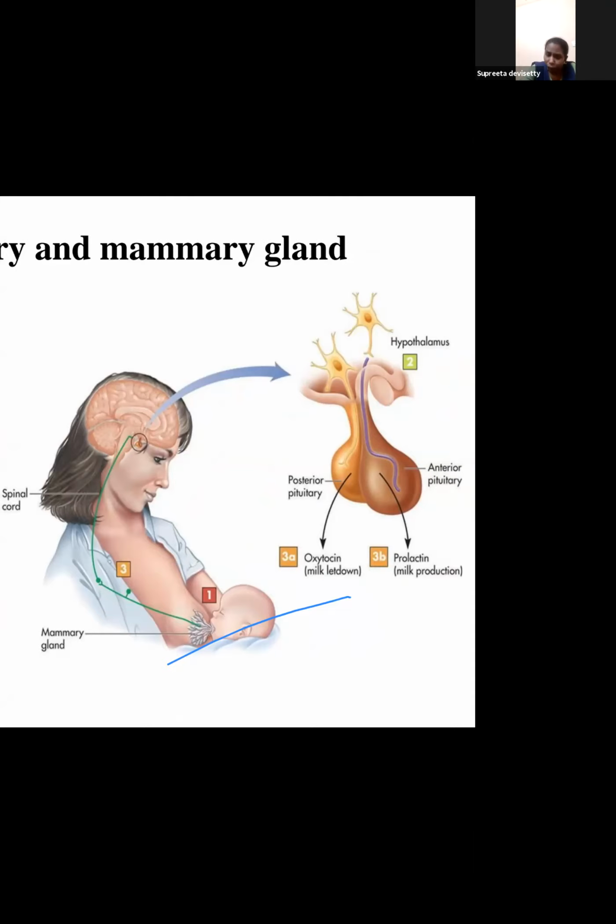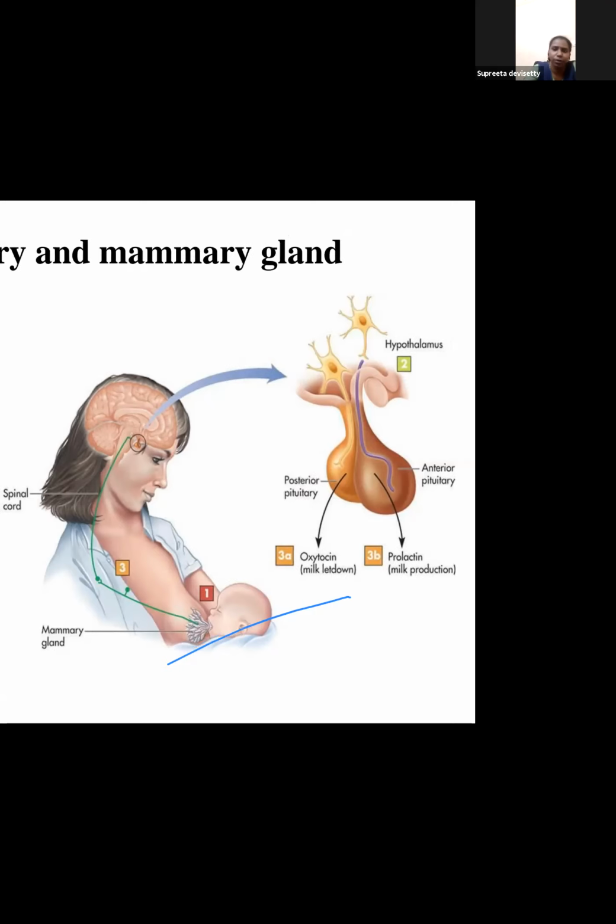Next, for it to be ejected out, the milk has to be formed. For that milk to be formed, it is prolactin, which is from the anterior pituitary, which is involved. And for the prolactin to be released, the prolactin inhibiting hormone should not be functioning, or should be in its normalcy. So prolactin is secreted, which will cause the milk production, and oxytocin will help in the ejection of the formed milk when there is sucking reflex by the baby.